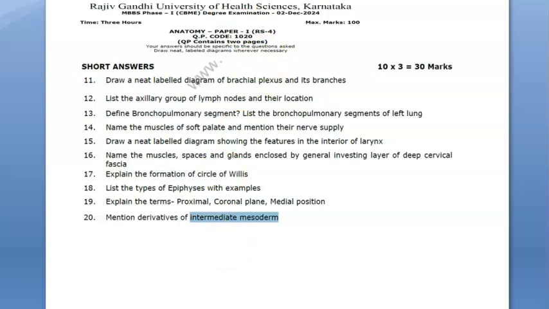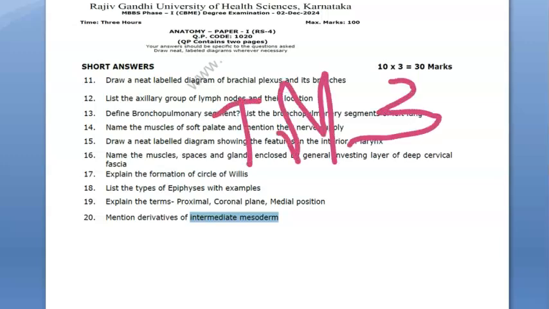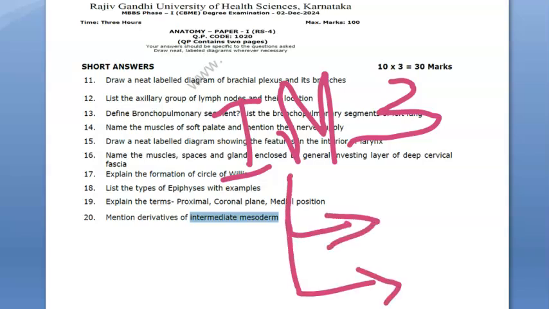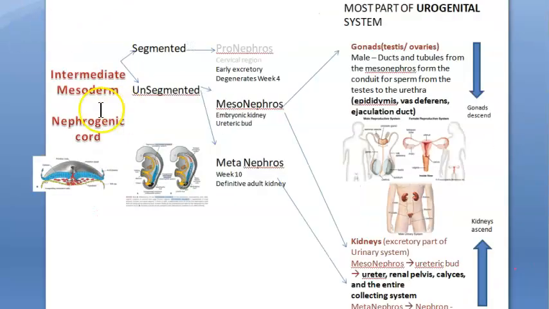Okay, so let us look at this question on intermediate mesoderm. Mention derivatives of intermediate mesoderm, 3 marks. What are they asking about? Which mesoderm? Intermediate mesoderm. And what are they asking? The derivatives of intermediate mesoderm. So which topic is this, guys? Embryology. Very good.